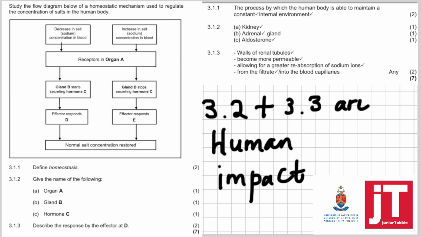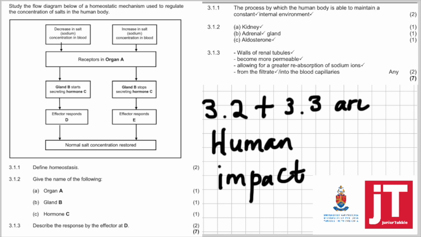Right. 3.1. Study the flow diagram below of a homeostatic mechanism used to regulate the concentration of salts in the human body. Right, so you have the receptors in organ A, you have decrease in salt, increase in salt. Then you have gland B starting to secrete hormone C, gland B stopping to secrete hormone C. Then you have effector response D, effector response E, and normal salt concentration.